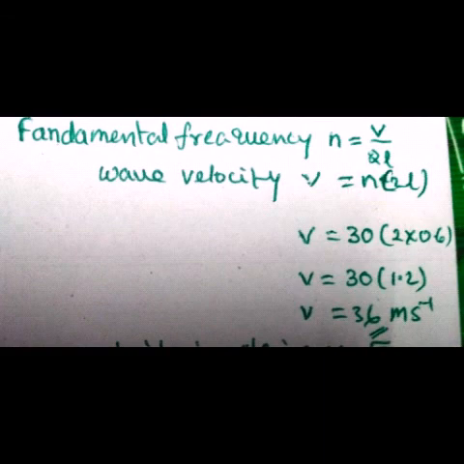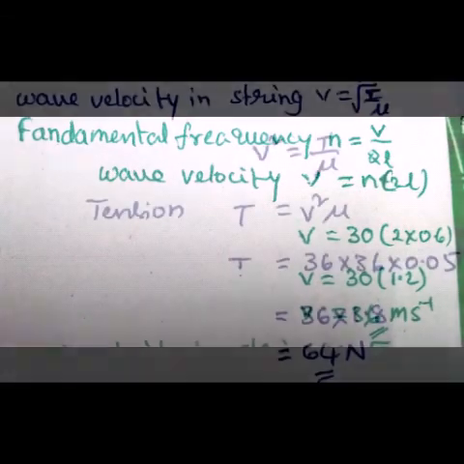We want to find the wave velocity. So V equals N into 2L. Substitute the given values: frequency N is 30 and 2 into L value 0.6. Multiply 2 into 0.6 is 1.2, and multiply 30 into 1.2 is 36 meter per second. That is the velocity of the wave.